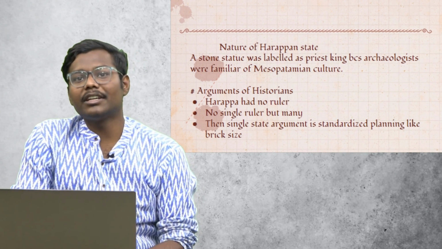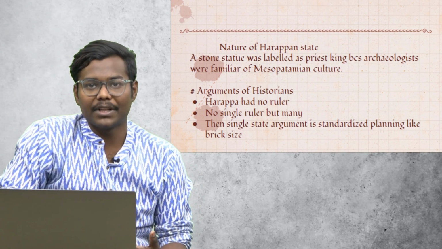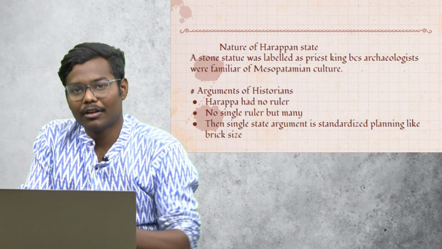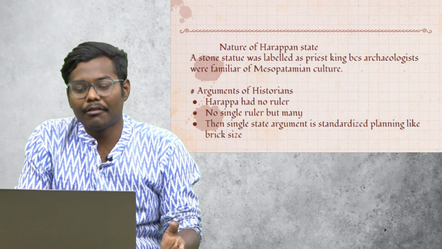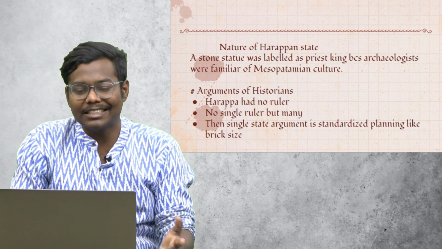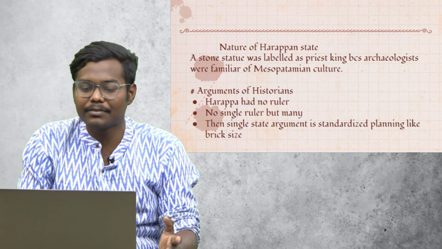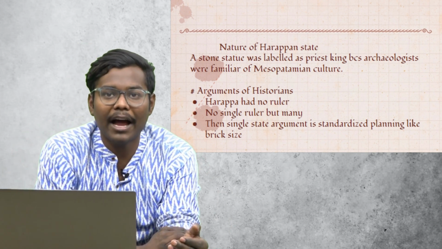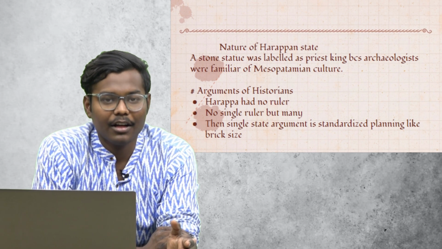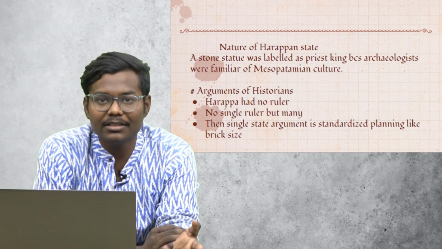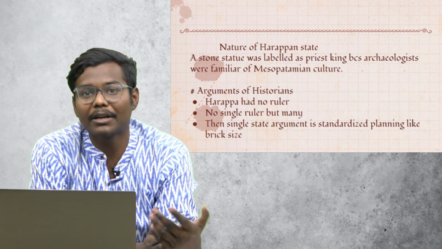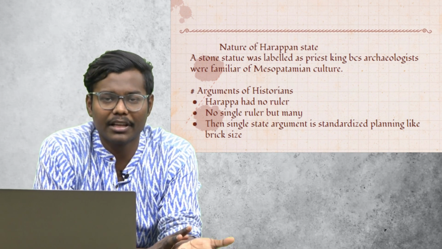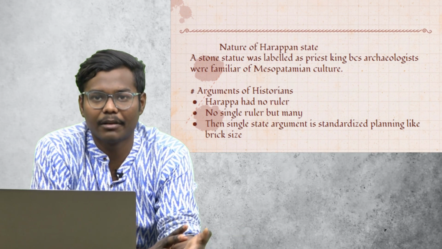And then there is a debate on what is the nature of Harappan state. So different scholars argue differently based on some evidences. One argument is that Harappa had no ruler. Then another argument is there was no single ruler but many, and the reason would basically be that there were differences from one settlement to another.